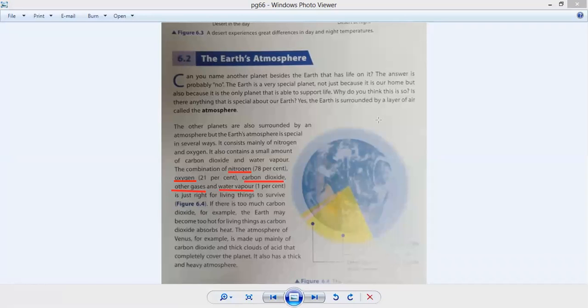What is Venus? Who is going to tell? Venus is a planet or Venus is a place? You can tell in the chat. Okay, that's good, Hassan. So we are talking about the Earth. Earth has an atmosphere layer. There is a word Venus. Venus is a planet or Venus is a place.